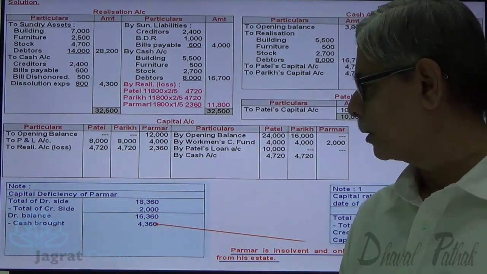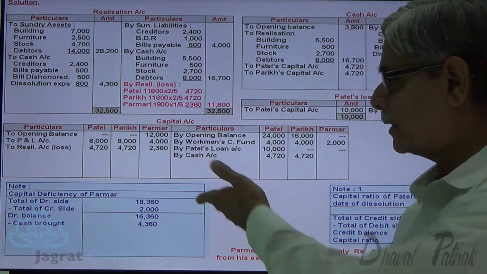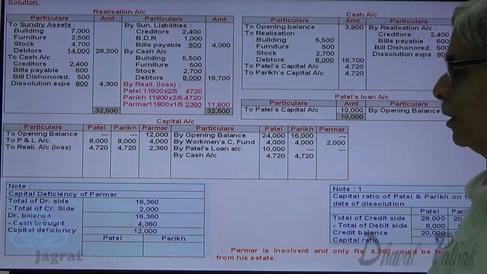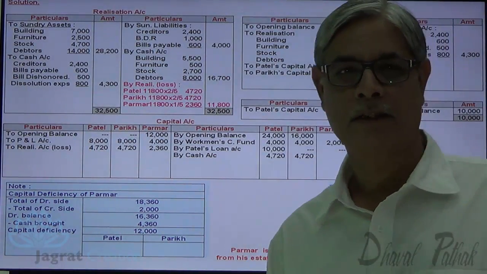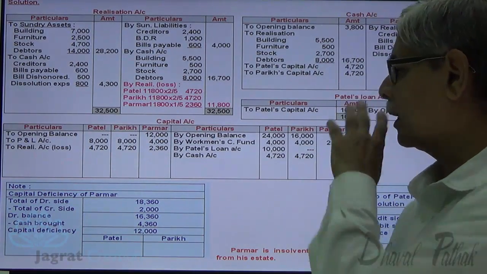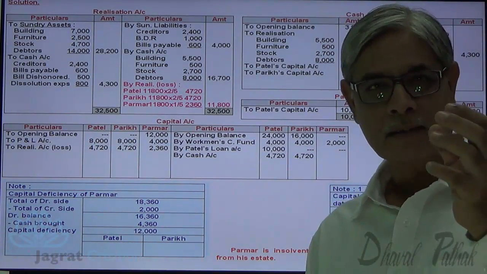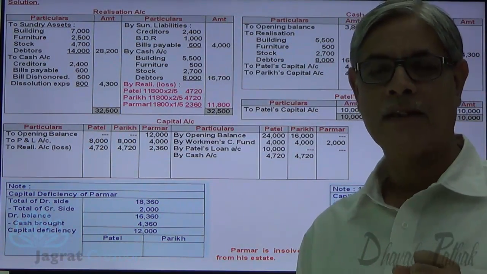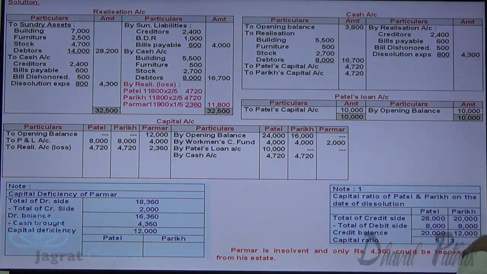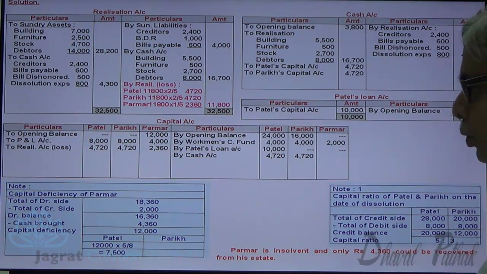The amount that he could not bring is deducted. You get it? That amount is 12,000. This 12,000 is a capital deficit. Loss due to insolvency of Parmar. This loss, capital deficit, is to be distributed between Patel and Parikh in the ratio of capital that existed on the date of dissolution, that is 5:3, that we have already worked out.